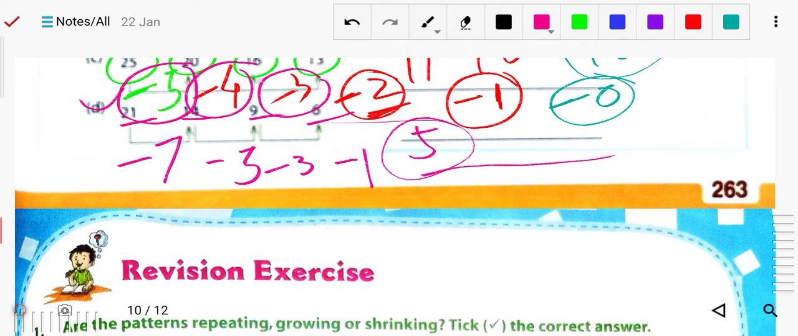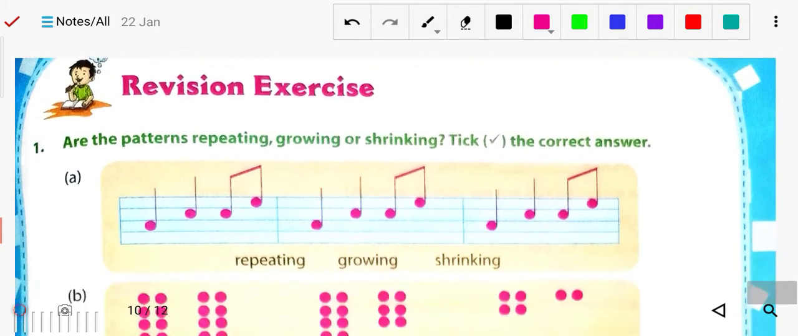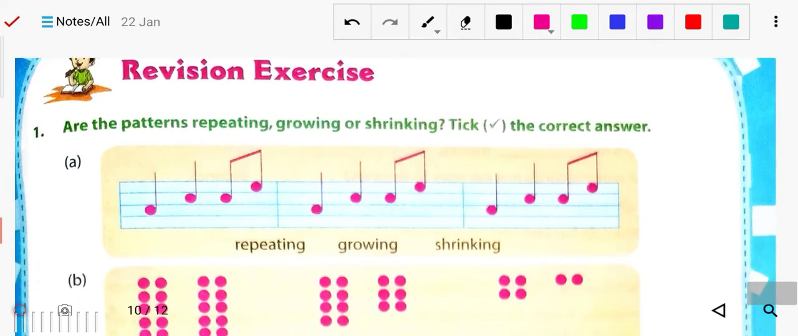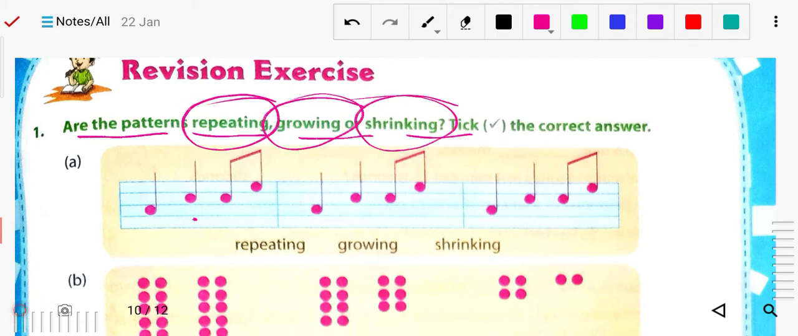Here is a revision exercise. Here are some more questions, so you can solve them. Are the patterns repeating, growing or shrinking? That you have to find. Patterns can be repeating, growing or shrinking. So which type of pattern is it? It is actually a repeating one. Repeating the same thing, so you can write repeating.